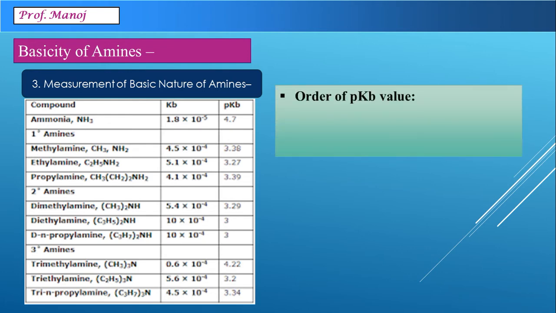So let us see what the observations are. The order of pKb values is: ammonia is any time greater than any primary amine, which is greater than any secondary amine, which is now a little bit mixed up with tertiary amine. Now we can see a clear confusion with the values of pKb, and the basic strength expected is ammonia lesser than primary amine, lesser than secondary, and lesser than tertiary.